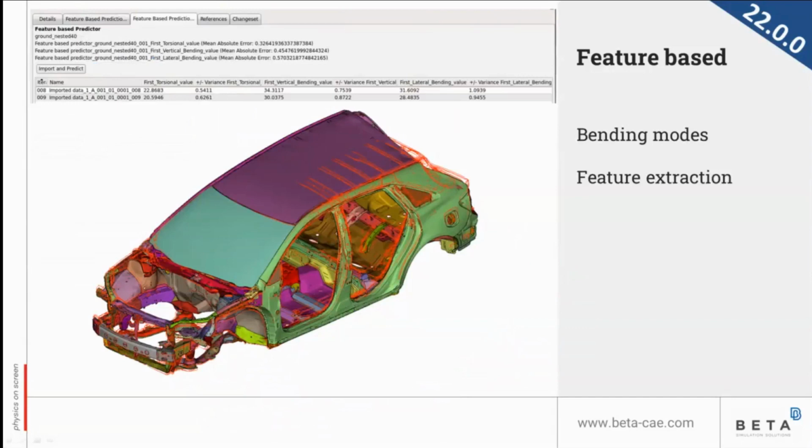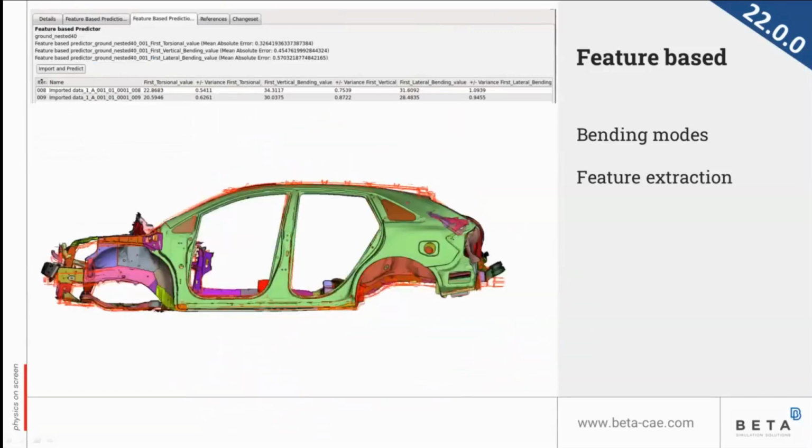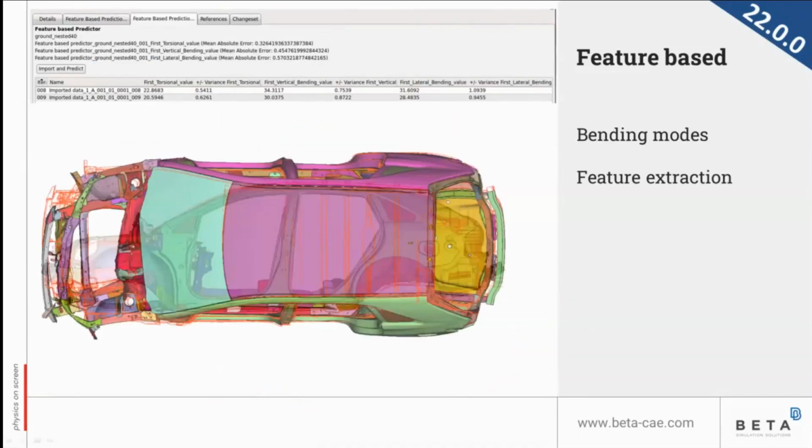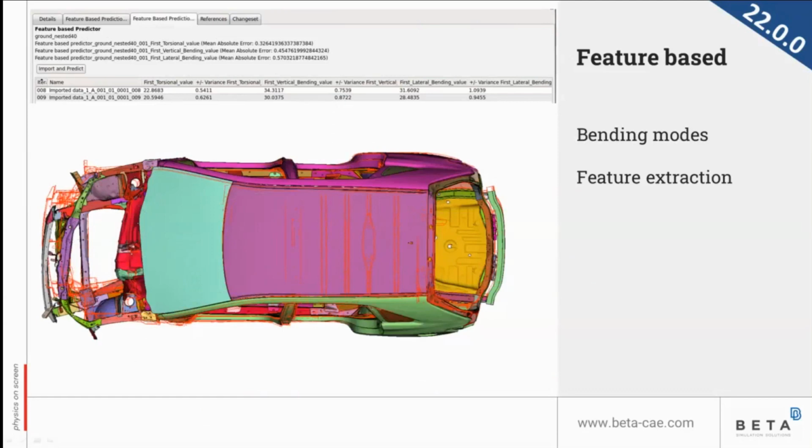And the predictions will look like this. First torsional value prediction with the variance, vertical bending with its variance, and also lateral bending again with its variance. And we can see some sort of animations for these different type of modes.